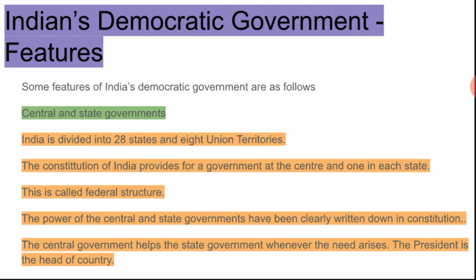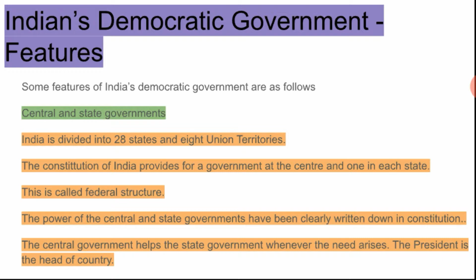Like your state is Uttar Pradesh, so there also one government is there. This is called the federal structure.